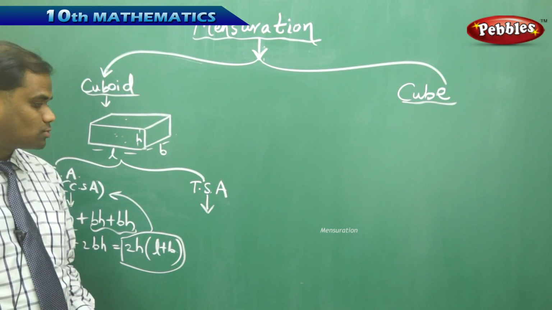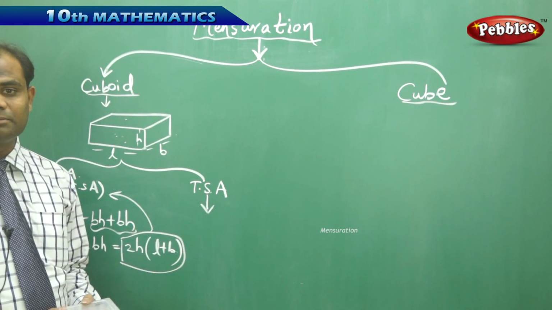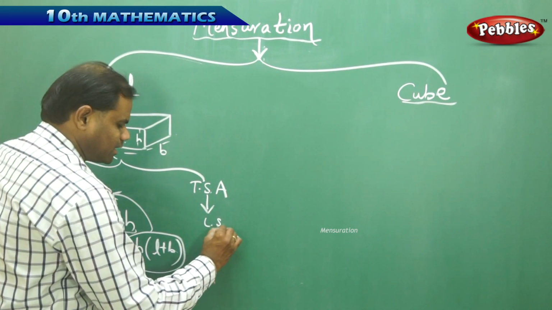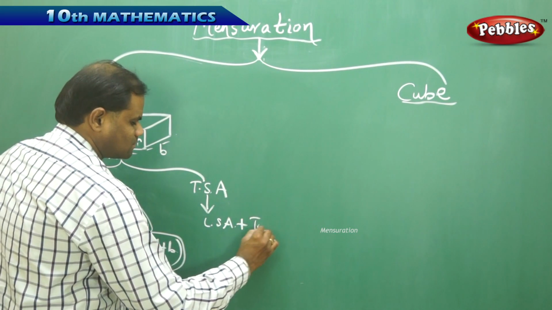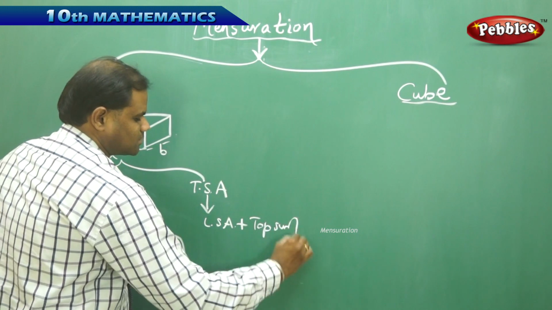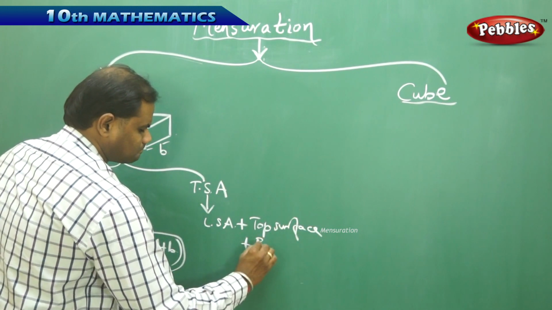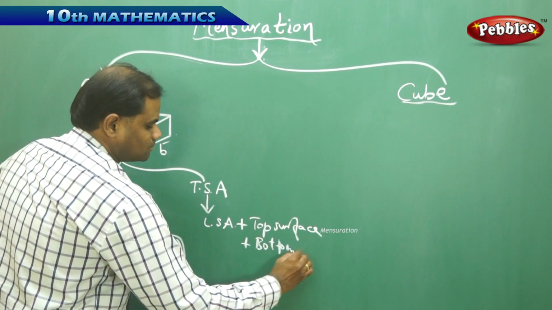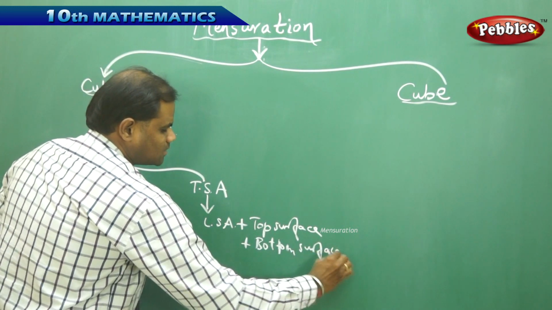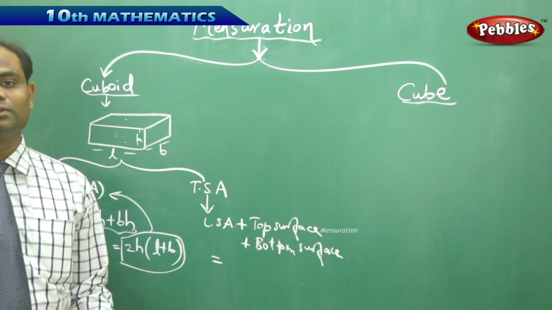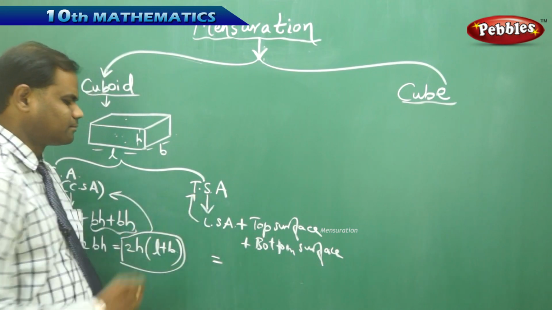Now, the total surface area is nothing but the lateral surface area plus the top surface plus the bottom surface, is how I understand the total surface area.